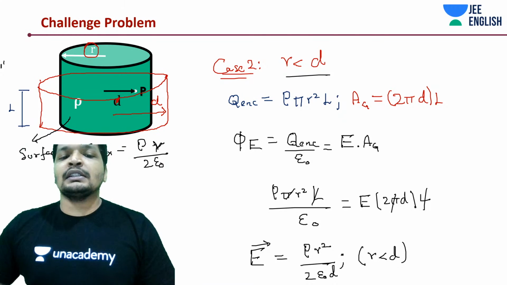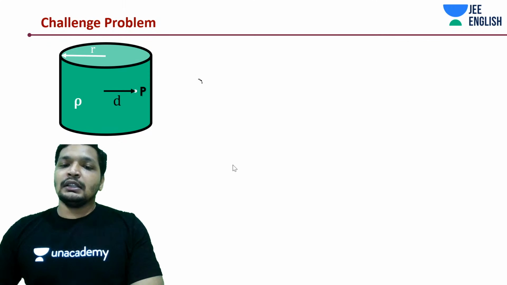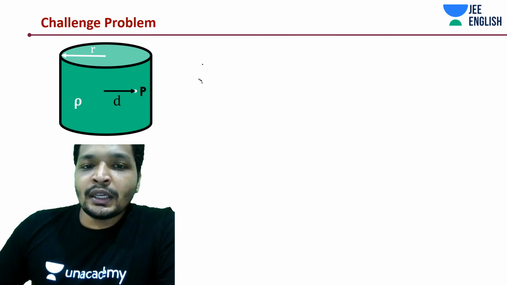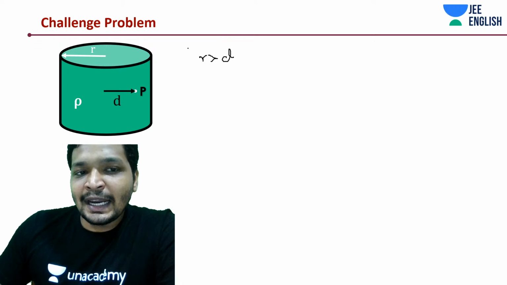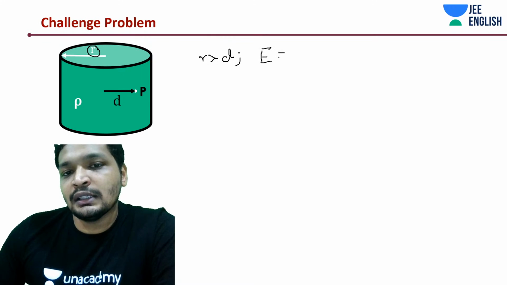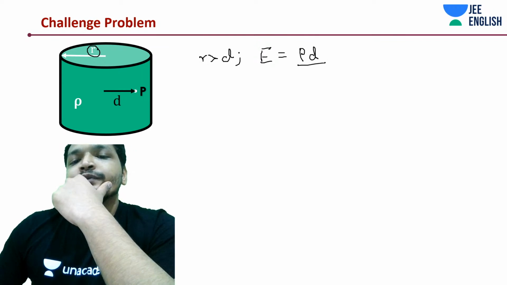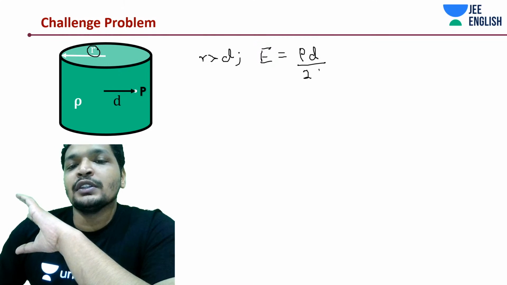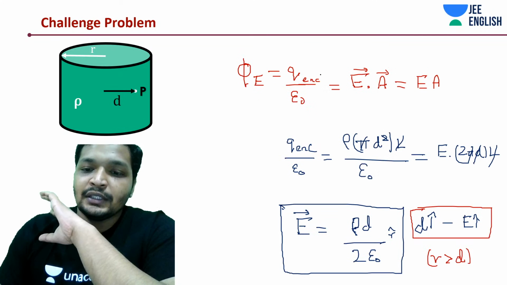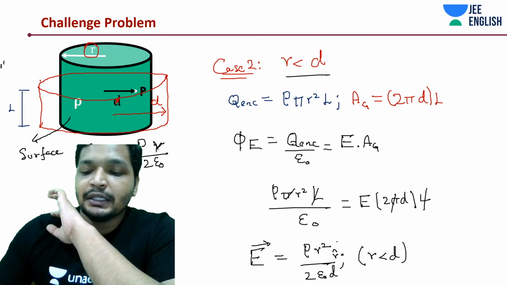Now, even in that case, it is only valid up until R, right? So let's write down both the cases and analyze things carefully. Two cases we have. When the radius of the cylinder is greater than D, we observe that the electric field is equal to rho into d by 2 epsilon naught, not really dependent upon the radius of the cylinder. Again, we need to write an r cap over here as well, because it's all in the r cap direction.